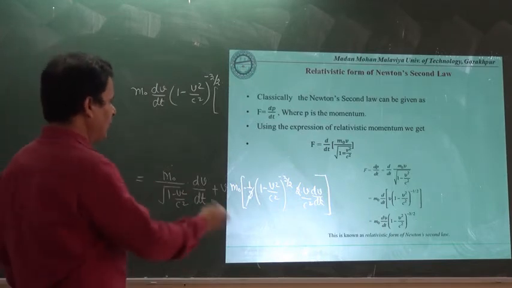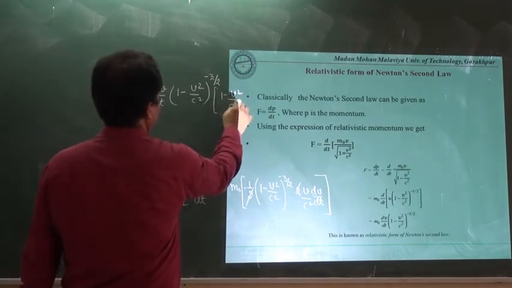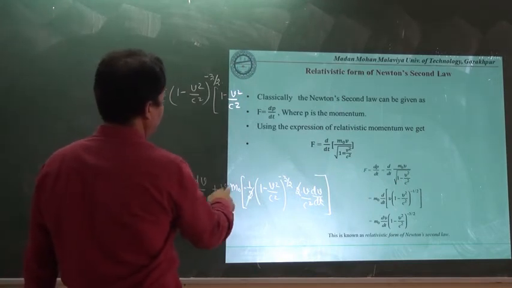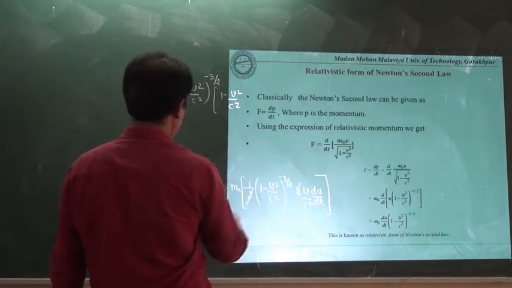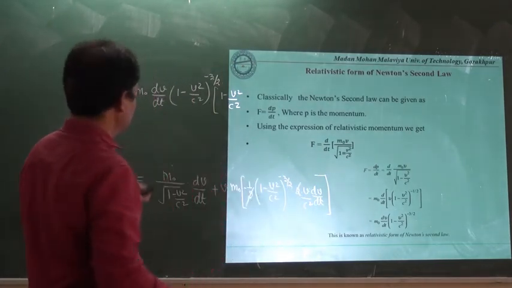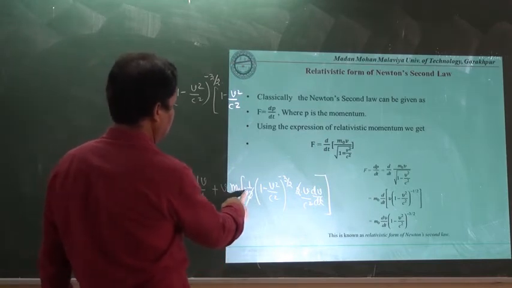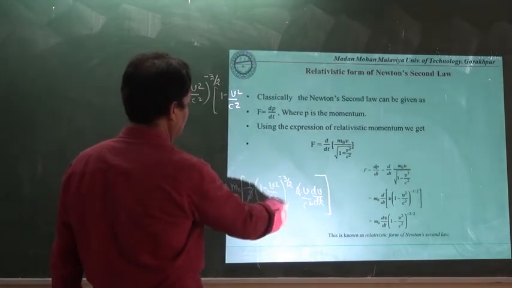That's why we will have a multiplication of the term 1 minus v square upon c square here, and here we have taken this v, and here this minus sign is prevailing,